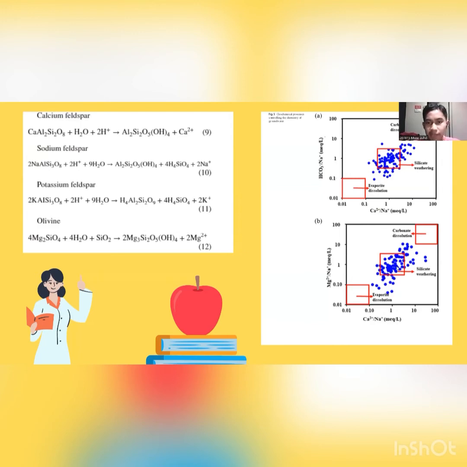Based on the left figure, the graph of HCO3 over Na versus Ca over Na shows that most of the chemical processes that cause the increase of ions are silicate weathering, with carbonation being the close second. Next.